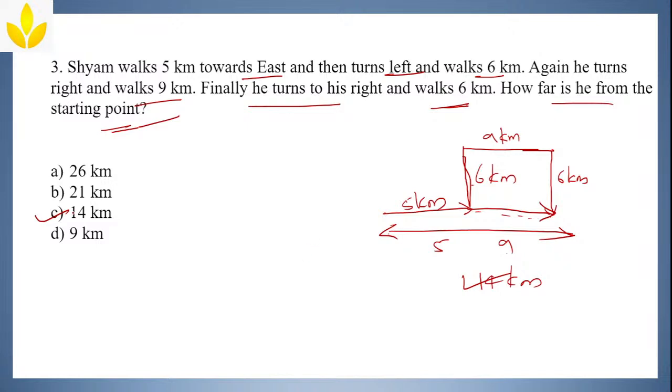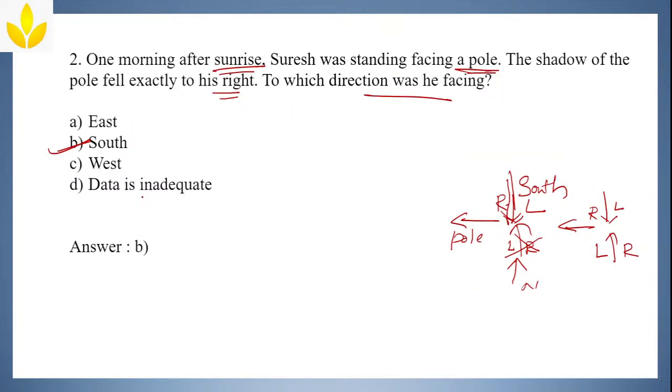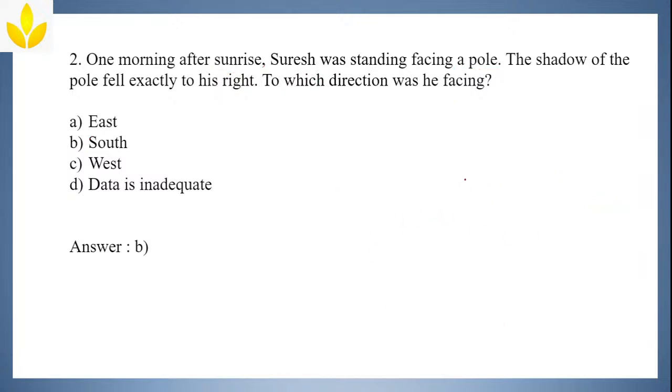Clear? Okay. Direction of pole. Yeah, understood. Okay. Yes, Singh. Well, I'm going to explain it again. See here. One morning after sunrise. Sunrise means, okay, let me erase this. During the sunrise, sun will rise in the east. So since the sun rises in the east, your shadow, it can be anybody's shadow, will be towards west usually. Okay, west. Clear?